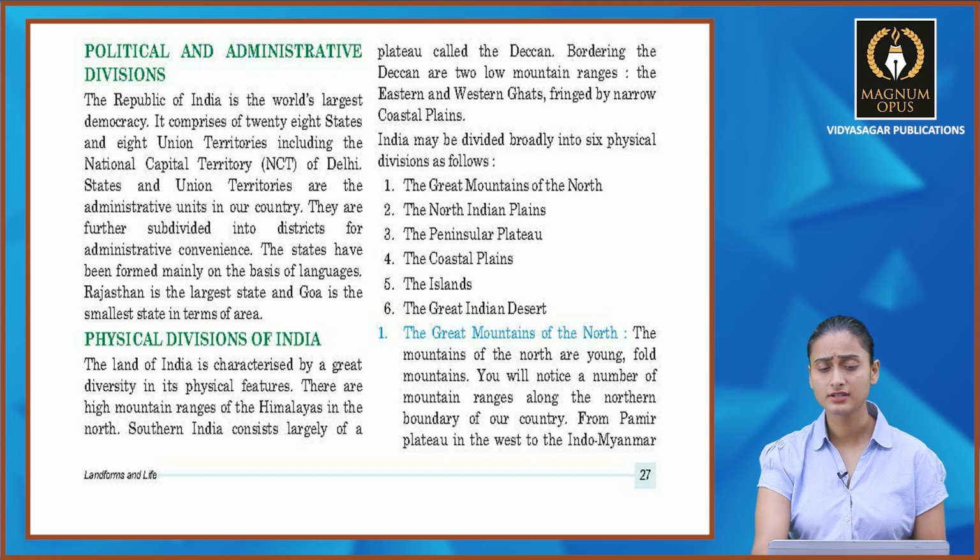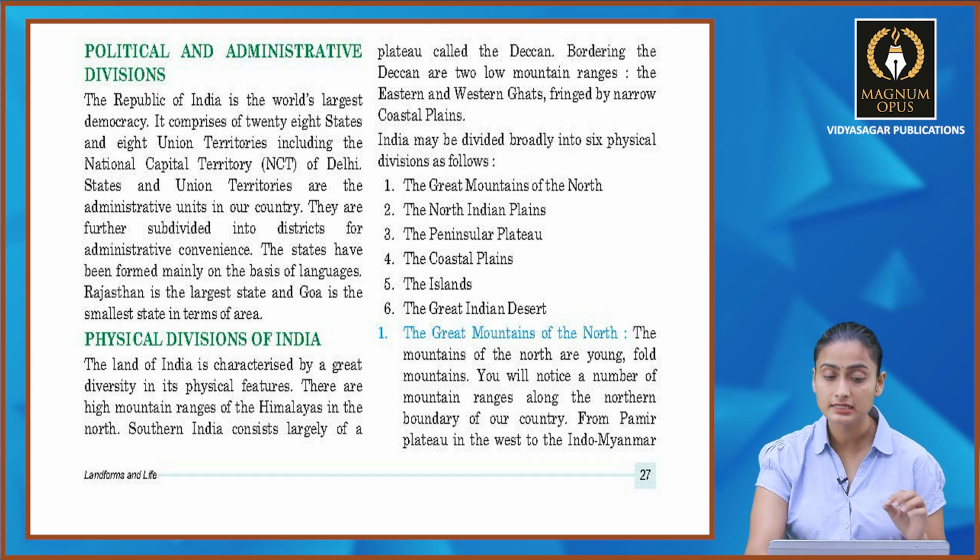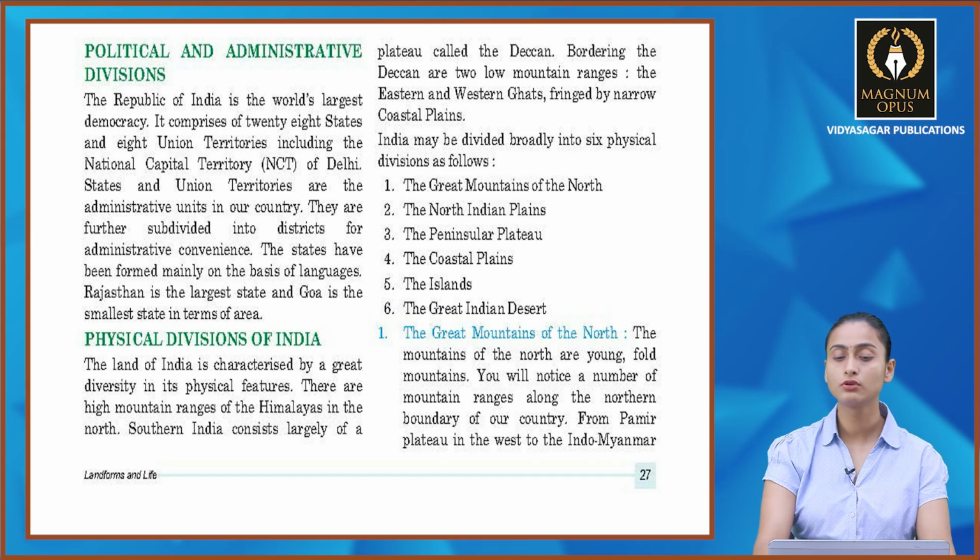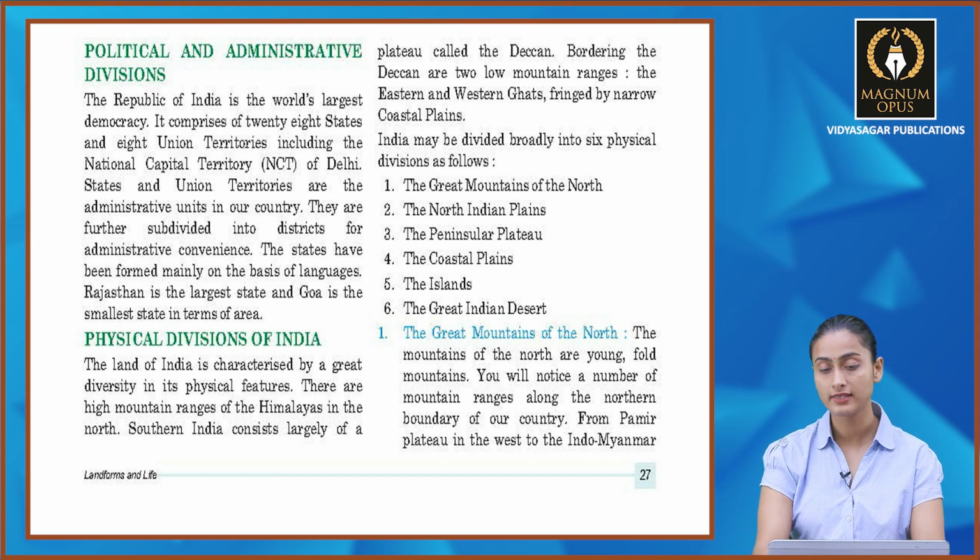The land of India is characterized by a great diversity in its physical features. There are high mountain ranges of the Himalayas in the north, and southern India consists largely of a plateau called the Deccan. Bordering the Deccan are 2 low mountain ranges, the Eastern and the Western Ghats, and fringed by narrow coastal plains. So India may be divided broadly into 6 physical divisions as follows: the Great Mountains of the North, the North Indian Plains, the Peninsular Plateau, the Coastal Plains, the Islands and the Great Indian Desert. इन 6 parts में आपका mainly India के physical features divided हैं. Let's study about them one by one.